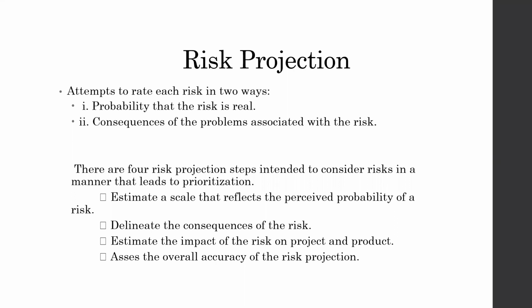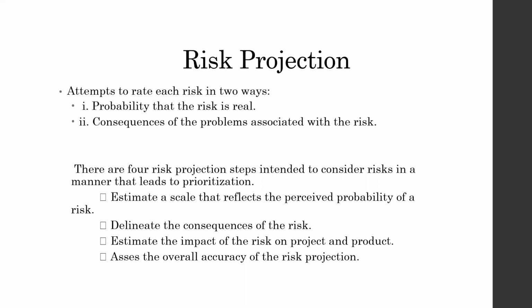The project planner, the technical staff, and the project manager are going to perform different steps for the project risk projection.